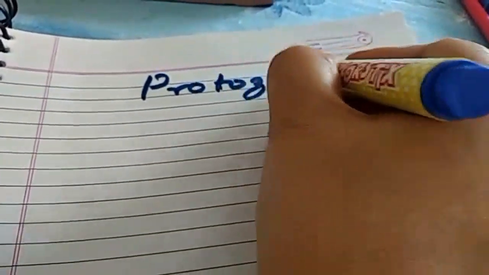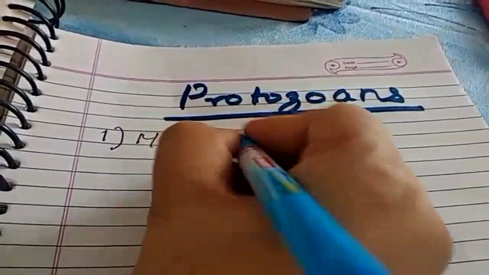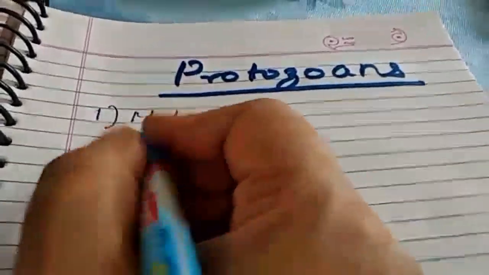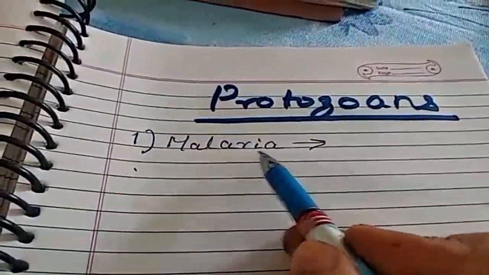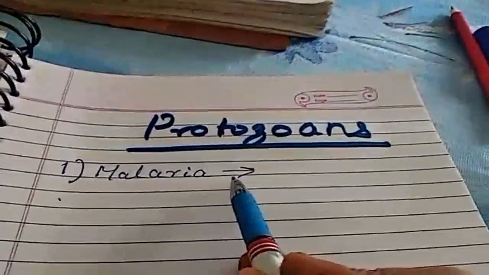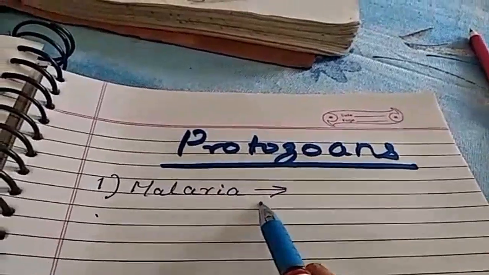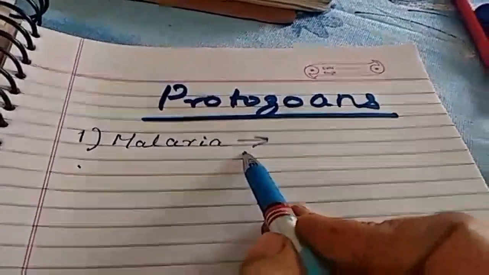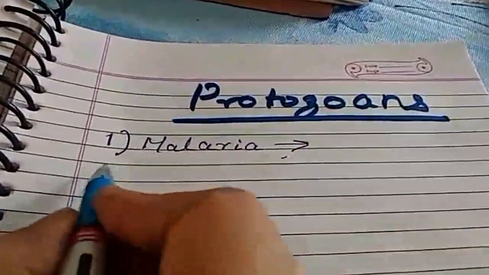Diseases caused by protozoans. What are they? Malaria. Okay, children, what is this malaria? It is transmitted by the bites of infected mosquitoes. So prevention should be taken: the house should be kept free from mosquitoes.